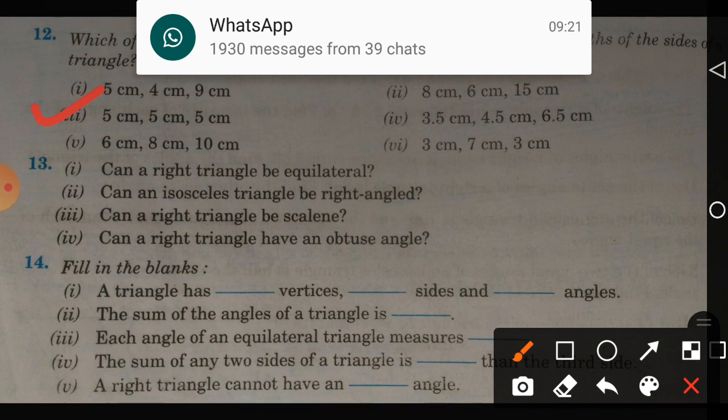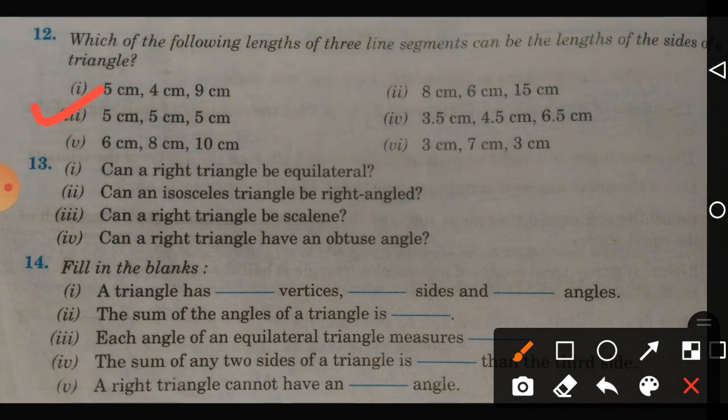So with 5 centimeter, 5 centimeter, 5 centimeter we can draw a triangle. Definitely that becomes an equilateral triangle, as all sides are equal.